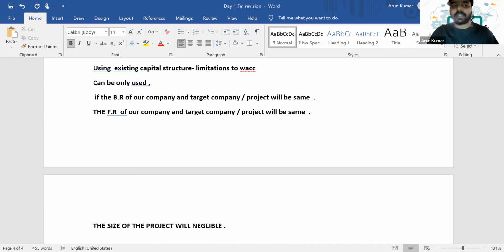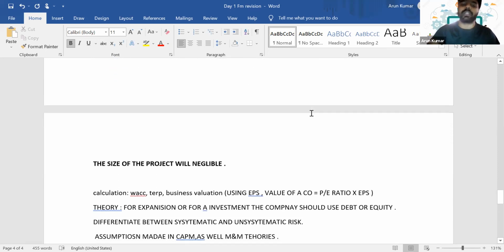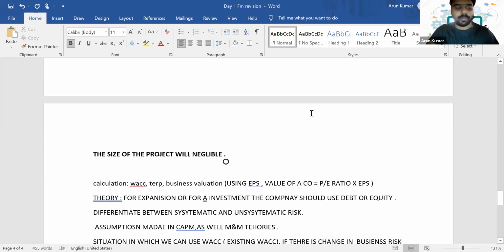If these criteria are met, then we can use the WACC, the existing capital structure. So since there are limitations to WACC, the existing WACC can only be used in these three scenarios: if the business risk of the company and the target company is the same, if the financial risk (FR) of the company and the target company is the same, or the size of the project is negligible.